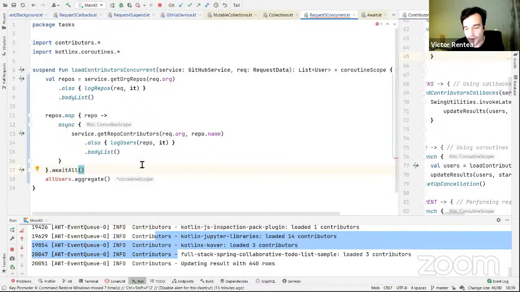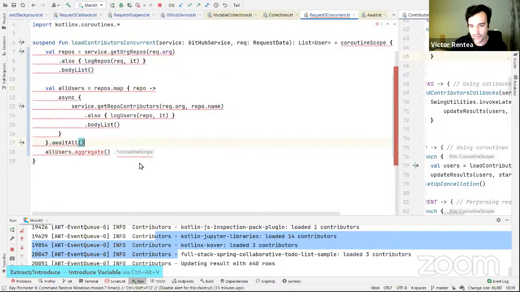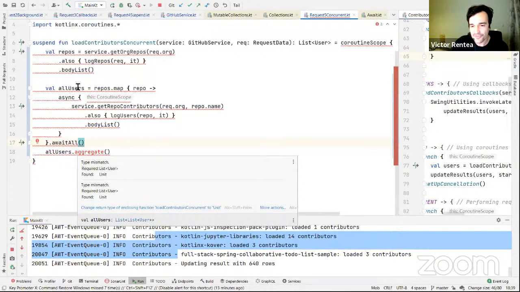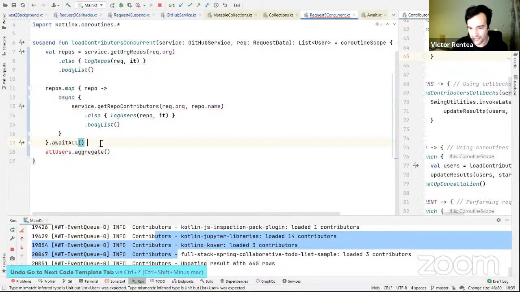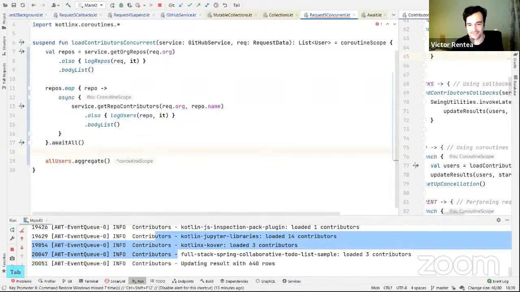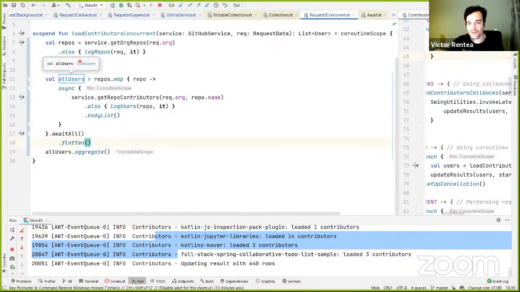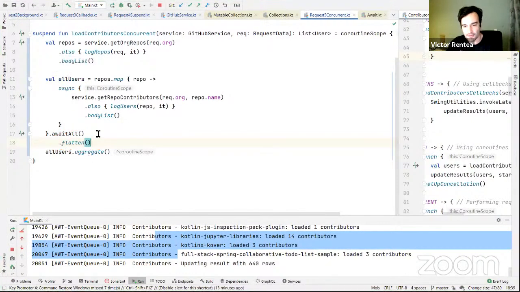Right, await all. After I do this, wait a second, if I make a variable of this, it's all users. Am I right? Let's see. Not yet. All users over here, I rushed. What I have here is a list of lists. Flatten, which gives me the list of users. Finally. Wasn't that very easy? Flatten is basically a list of lists in a single list, concatenating. That's it. Let's give it a try.